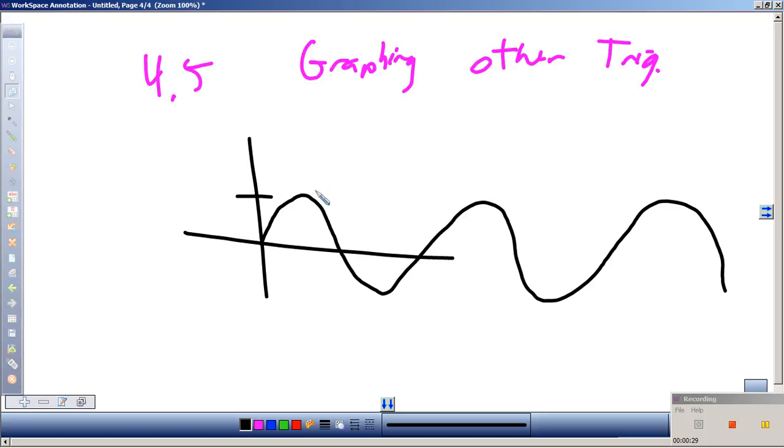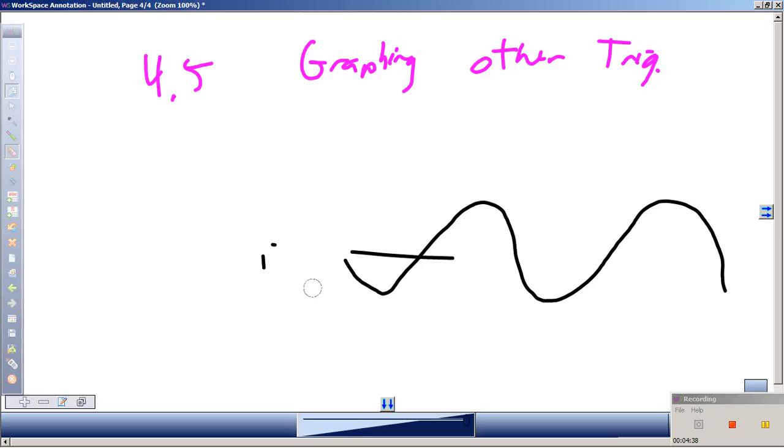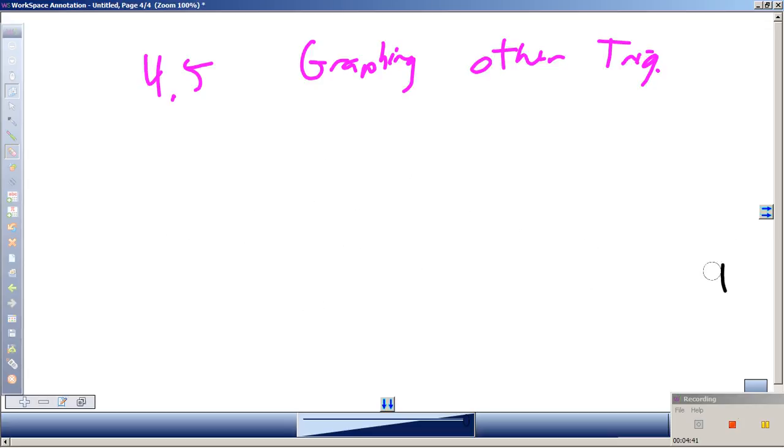So, what number are we approaching? And what x value, or what are we taking tangent of? 90. What is the tangent of 90 degrees? Undefined. Does this seem similar to something else we've done this year? Like 1 over x, as you put a number closer and closer to 0. Yeah, we have an asymptote. So, one of the key things when we look at tangents is you're going to have asymptotes. As I said, asymptote plural.